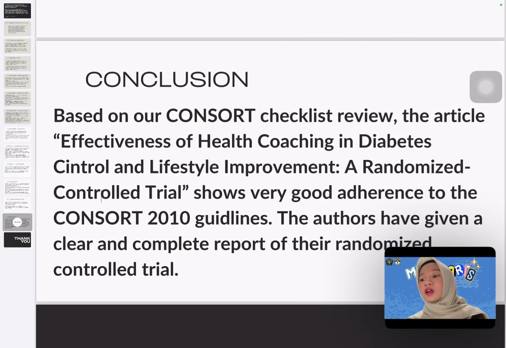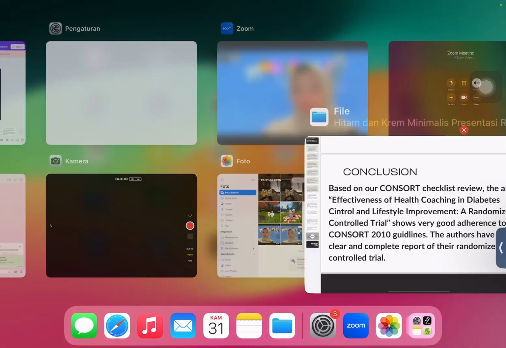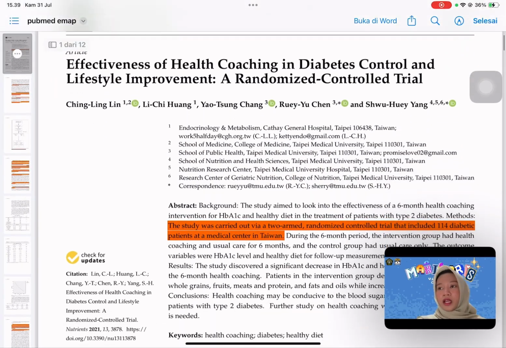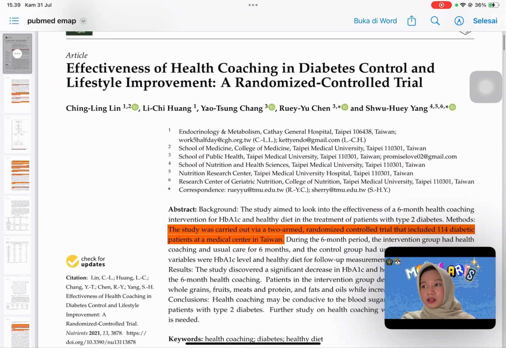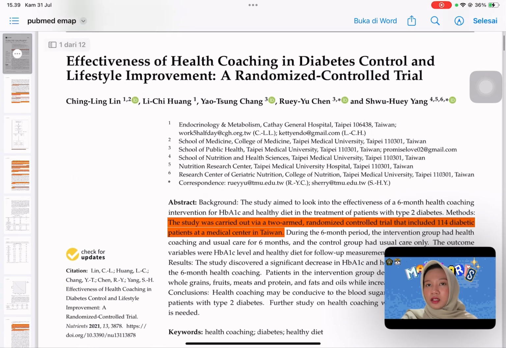Number 10, other information. CONSORT item 15A: registration number and name of trial registry. Registering the trial is very important for openness, stopping selective reporting and publication bias. CONSORT item 15C: source of funding and other support. Saying where the money comes from is important for finding possible conflicts of interest.